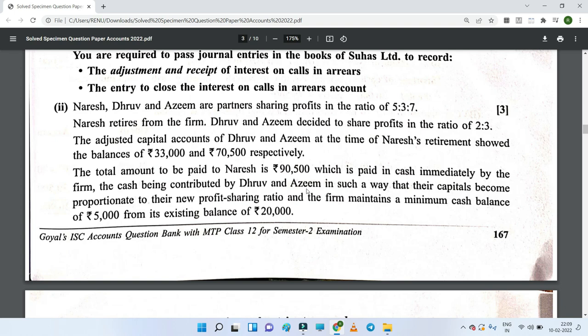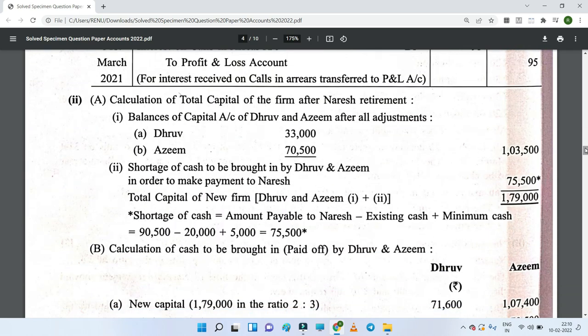So Dhruv and Azim need to bring the rest of the amount to pay to Naresh, as there is no sufficient cash available to pay to Naresh. So let's understand it here. You can see Dhruv and Azim's capital at the time of Naresh's retirement was 33,000 and 70,500, which is given in the question itself. These two total 1,03,500. So this much is the amount of capital which belongs to the continuing partners at the time of the retiring partner.